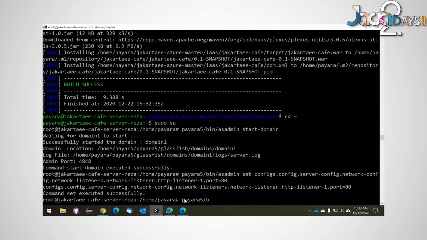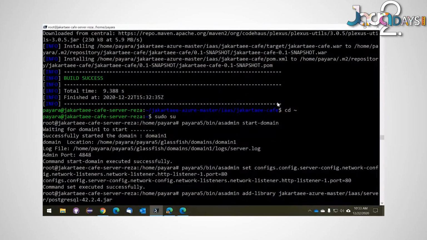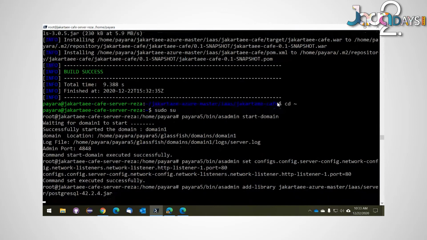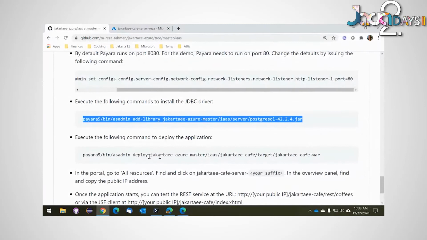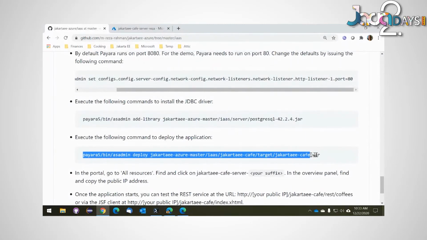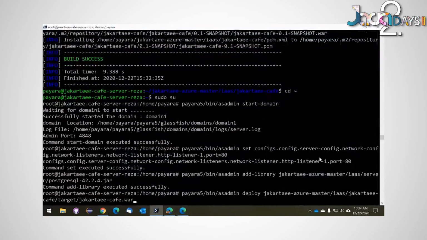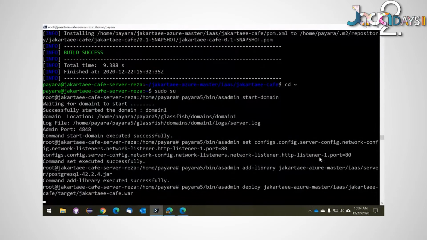Now we'll need to add the database driver. I do have the database driver downloaded here. I'll need to issue another asadmin command, add-library, as you can see in the command line, to add this jar file to Payara. So I'm going to go ahead and do that. That's executed successfully. Now all we really need to do is deploy the WAR file, and really we're ready to go. So we're going to go ahead and deploy the WAR file now onto Payara. So it's asadmin deploy. So we're doing the deployment.